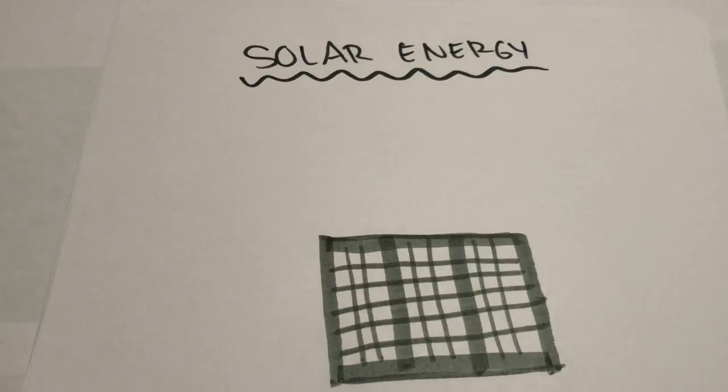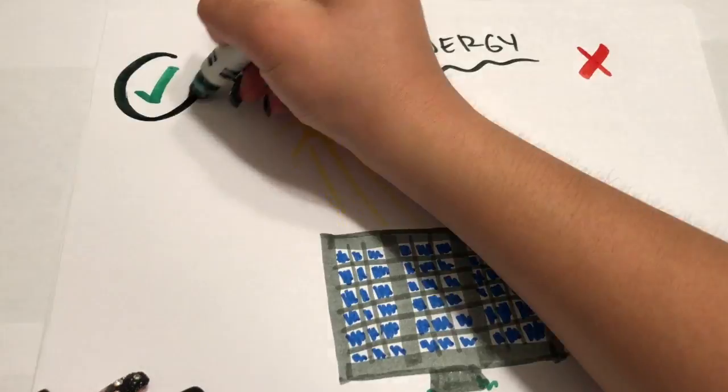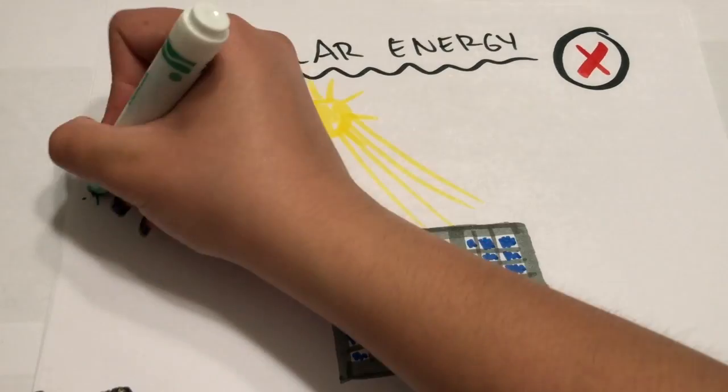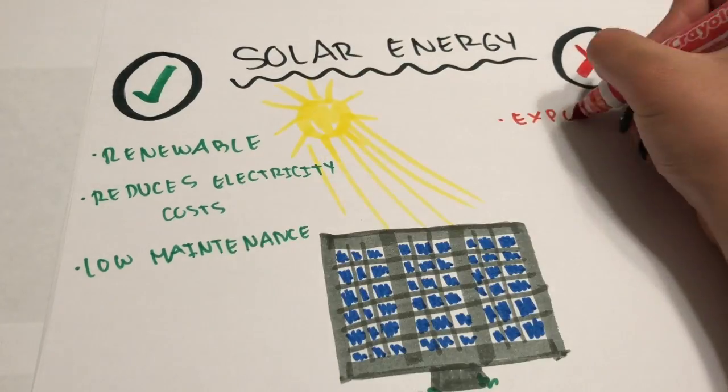Solar power is energy from the sun that is converted into thermal or electrical energy. Some pros include that it is renewable, it reduces electricity costs, and it has low maintenance. And some cons are that it is expensive and it requires space.